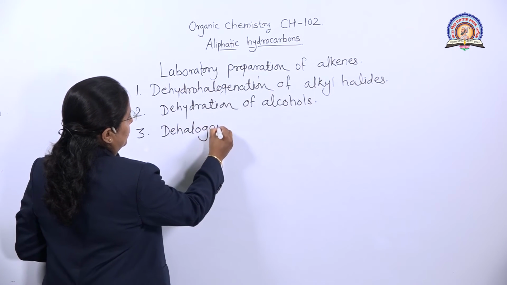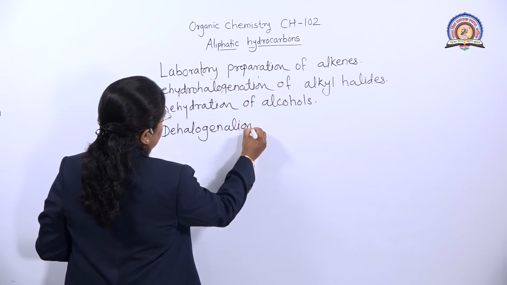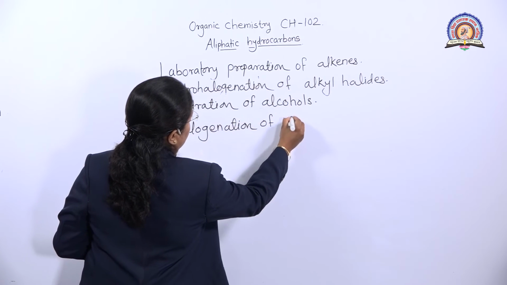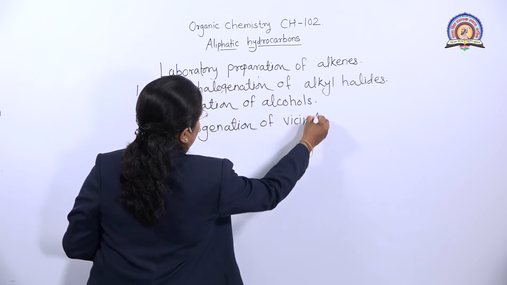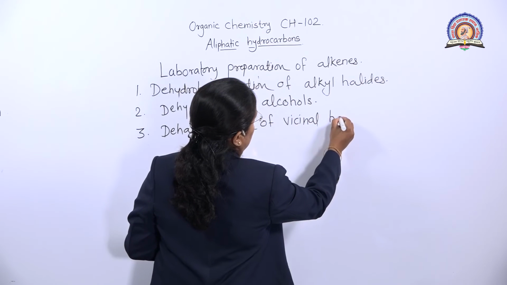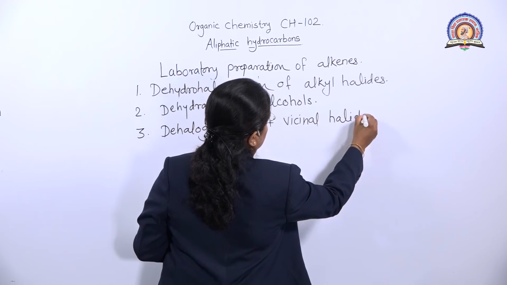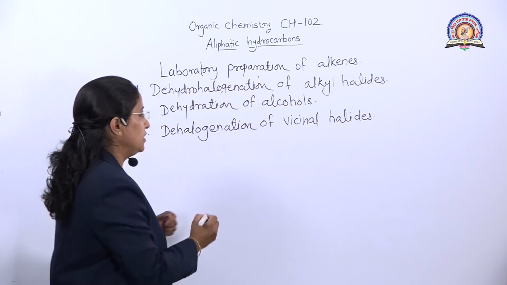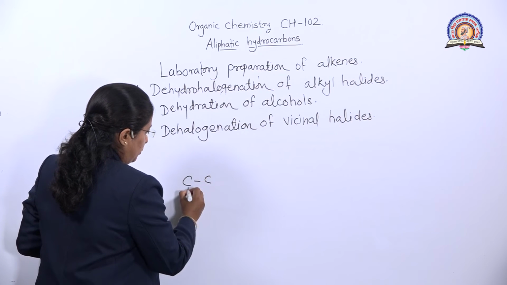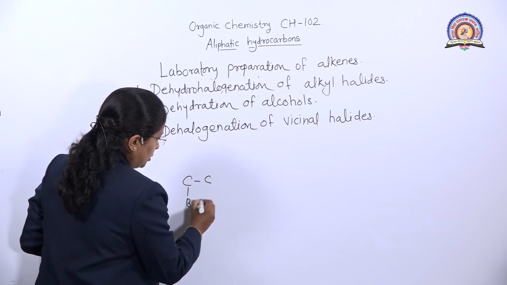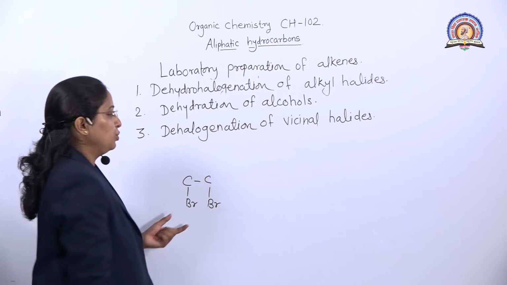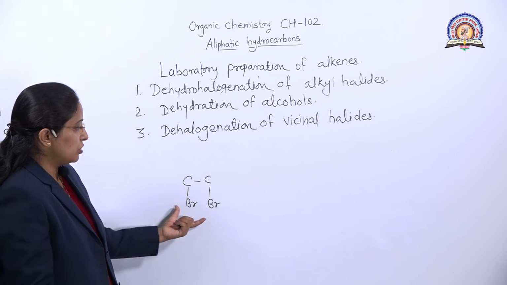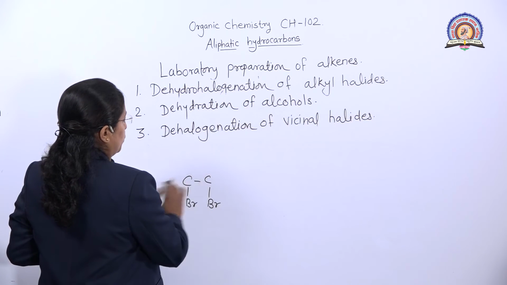Dehalogenation of vicinal halides. So first, what are the vicinal halides? Vicinal halides are nothing but compounds in which two halogens are present on adjacent carbons. So this is called a vicinal compound. So we take an example.